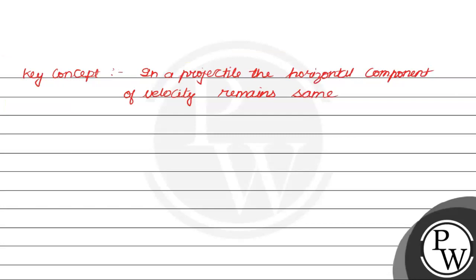So students, also we can say that the distances covered by particle A and particle B in x direction